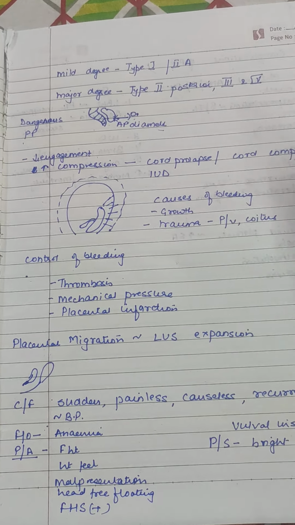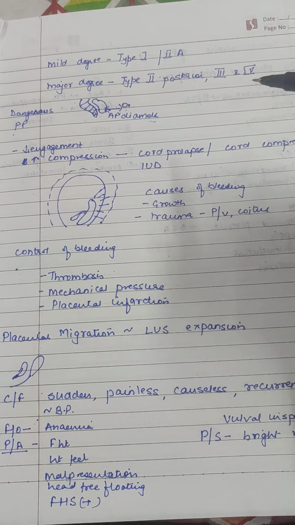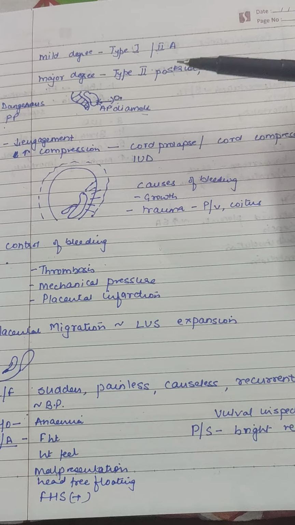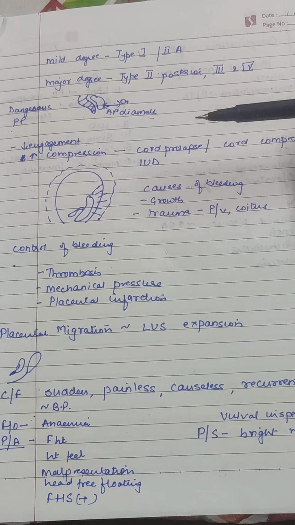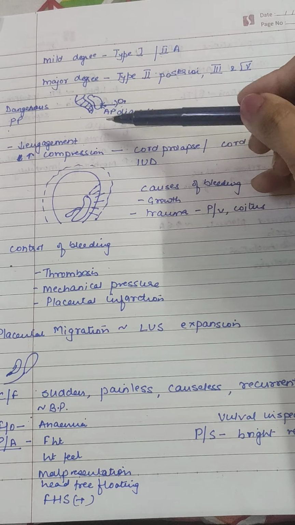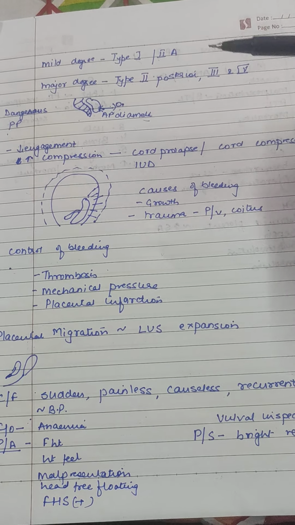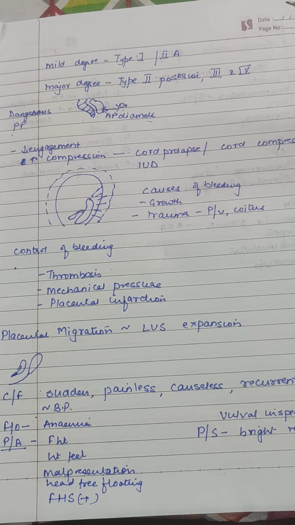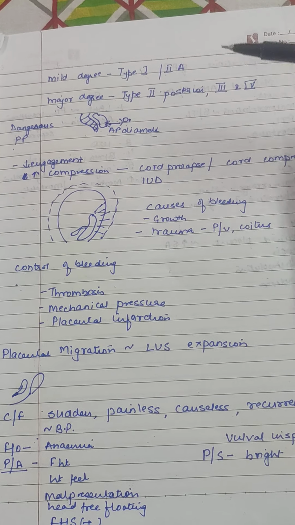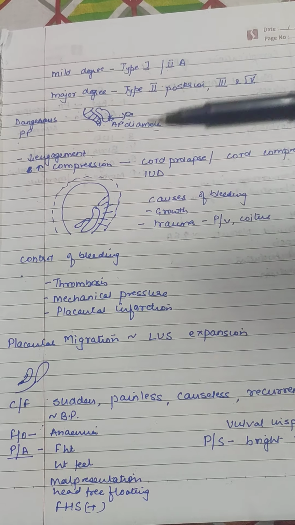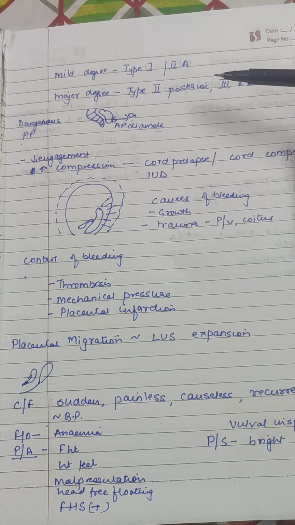So there is more bleeding, fewer chances of engagement, and more chances of cord prolapse or cord compression, and ultimately asphyxia and intrauterine death. So these are the different types and degrees of placenta previa.